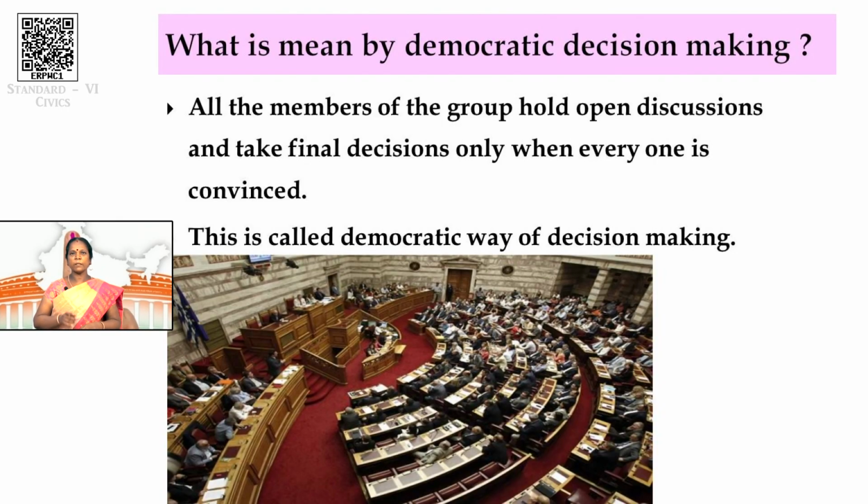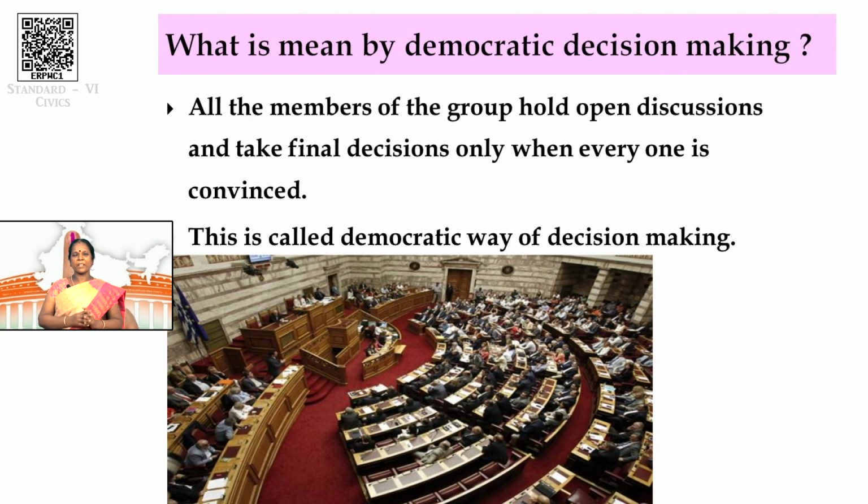Okay, students, I am sure that you are clear about democracy, the types of democracy, and also the forms of representative democracy. Next we are going to discuss democratic decision making. Listen, what is meant by democratic decision making?